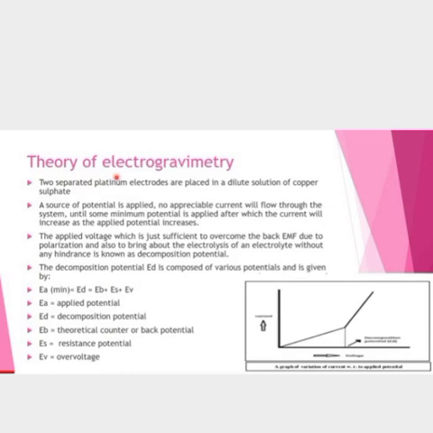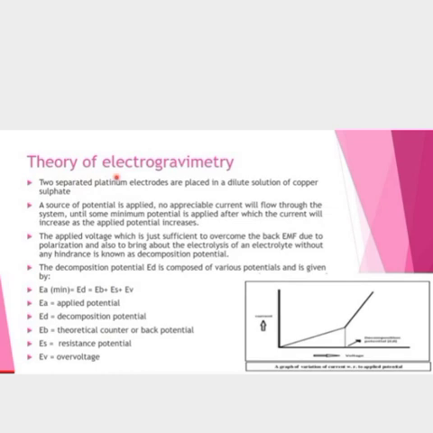The decomposition potential ED is composed of various potentials, given by EA, the applied potential, equal to ED, equal to EB plus ES plus EV. EA means applied potential, ED is decomposition potential, EB is the theoretical counter or back potential, ES is the resistance potential, and EV is overvoltage. In the figure you can see the graph of current versus voltage.